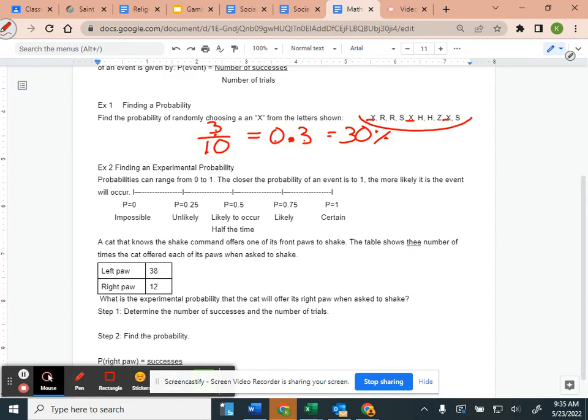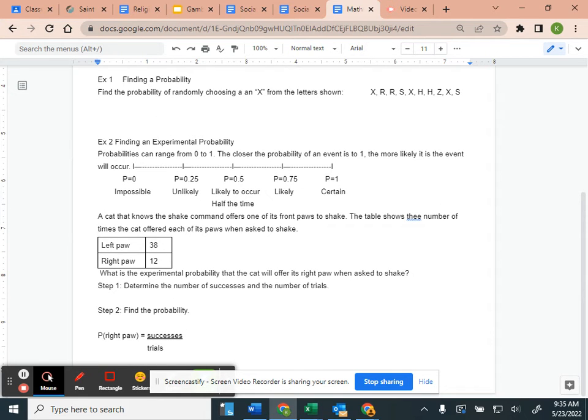So that's finding the probability, the theoretical probability. Now let's look at finding an experimental probability. Probabilities can range from 0 to 1. The closer the probability of an event is to 1, the more likely it is the event will occur. If our probability is 0, it's impossible. It's not going to happen.